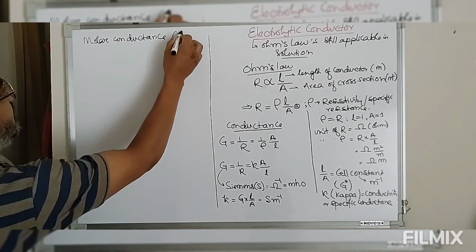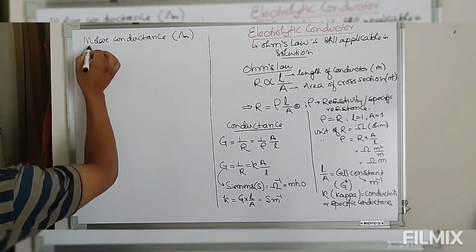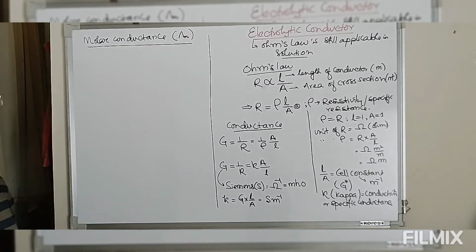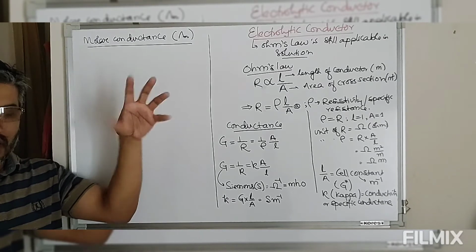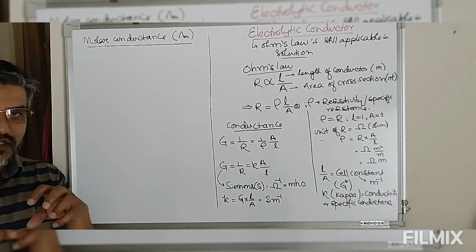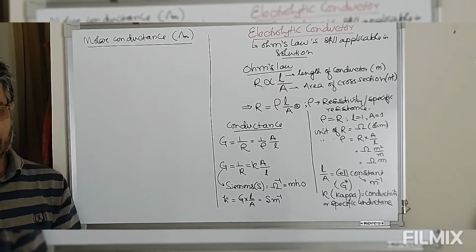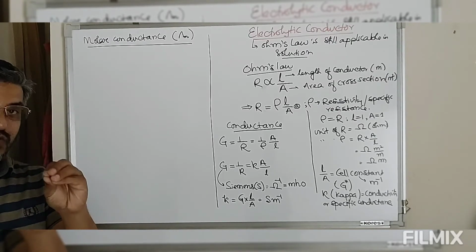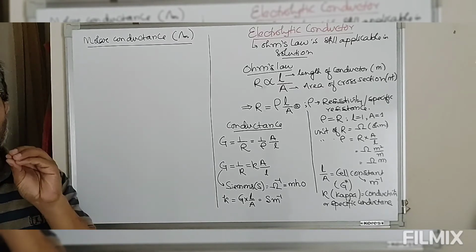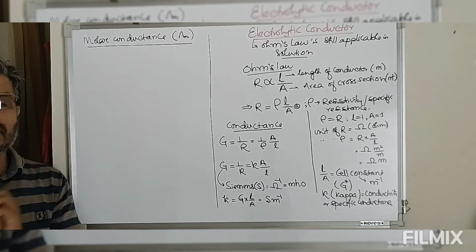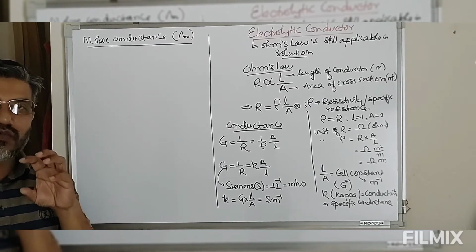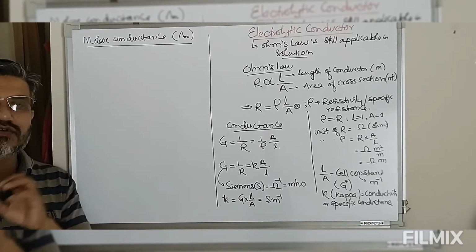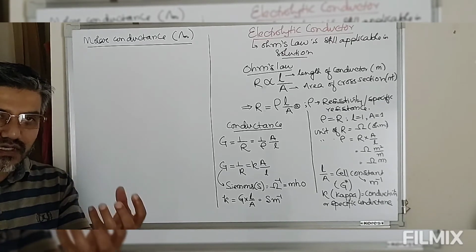Molar conductance, lambda m. Now let me define what is molar conductance. Molar conductance is defined as the conductance offered by a solution whose volume is some V mL, in which the total quantity of electrolyte dissolved is 1 mole. So 1 mole of electrolyte is dissolved in V mL of a solution. When this 1 mole of electrolyte is dissolved, some ions should be formed.